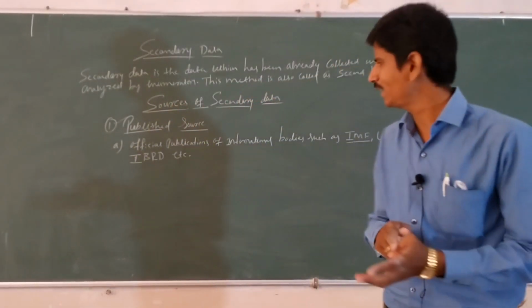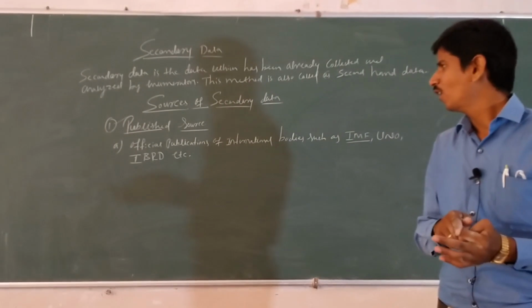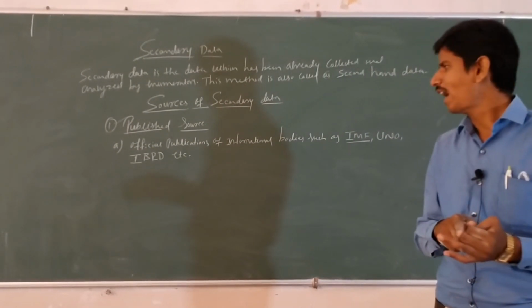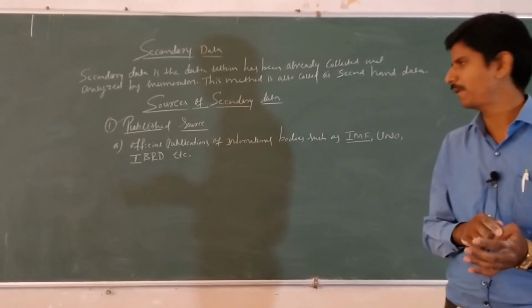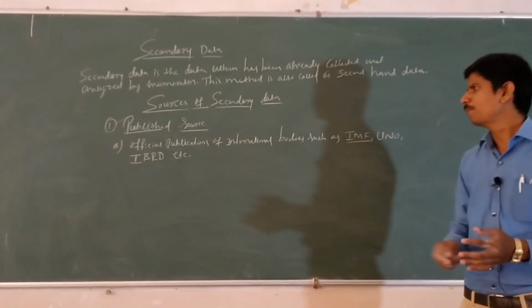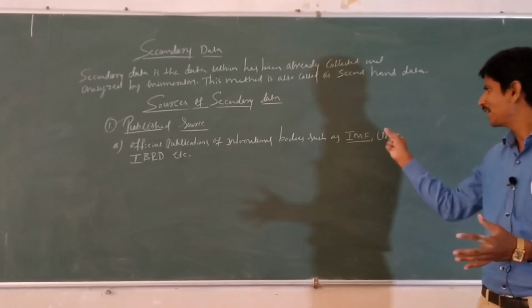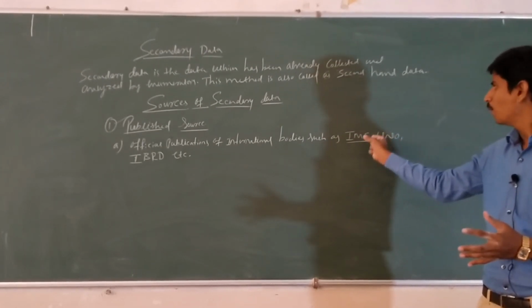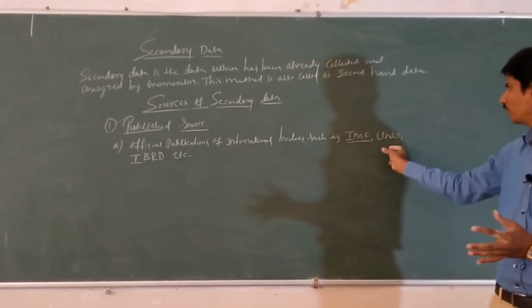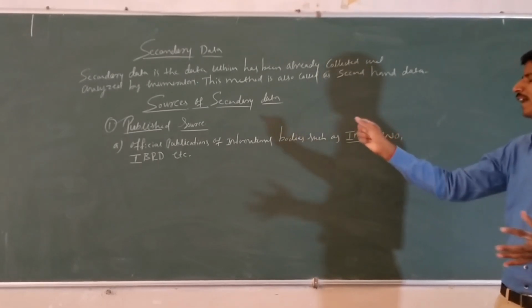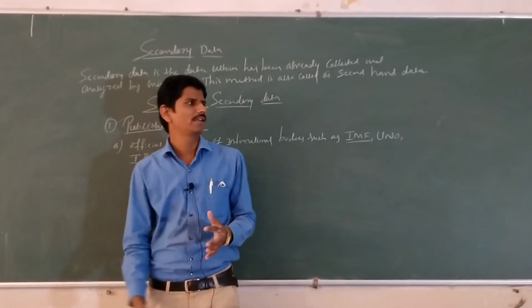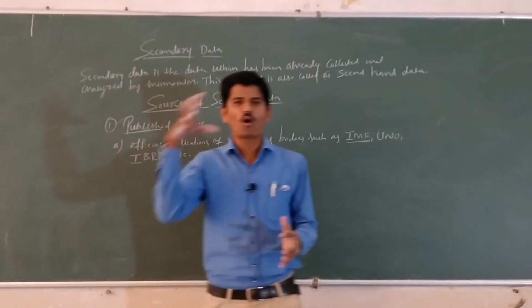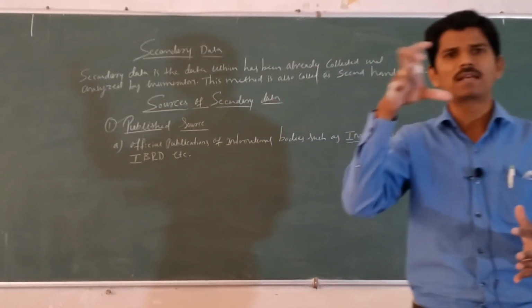I means International, B indicates Bank, R is Reconstruction, D is Development. So, official publications of international bodies such as IMF, UNO, IBRD, etc.